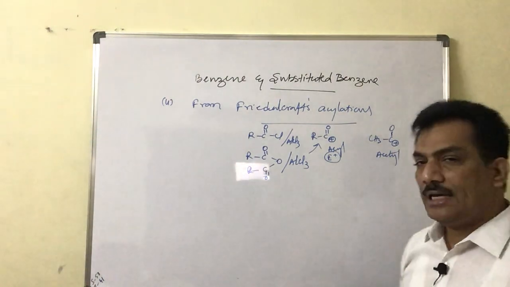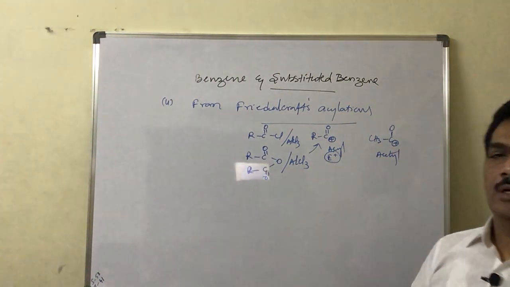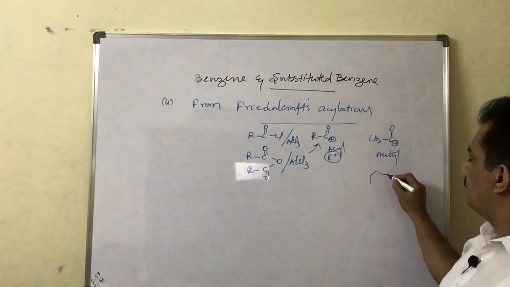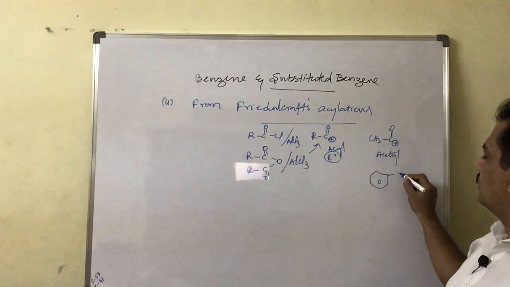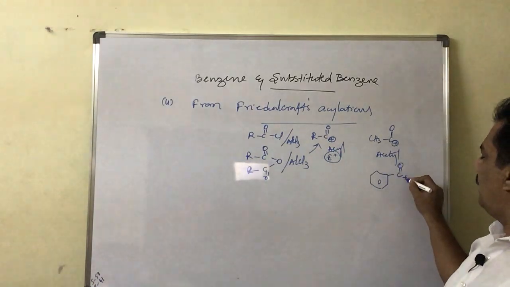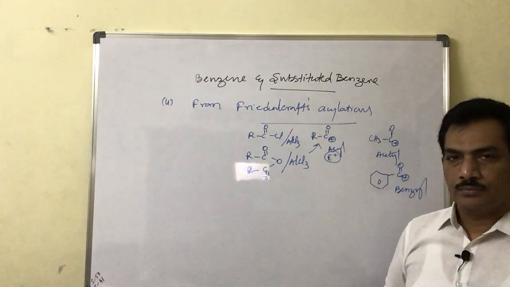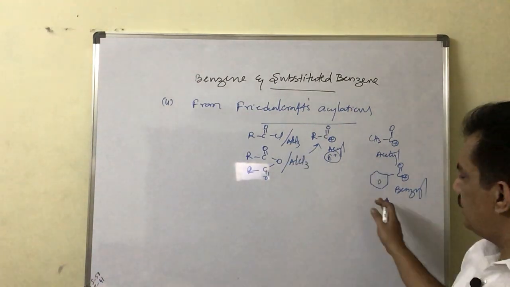That means acetyl group is one type of acyl group. And in case it is C6H5 C double bond O plus, then it is benzoyl group. Clear? So any of these we can use.